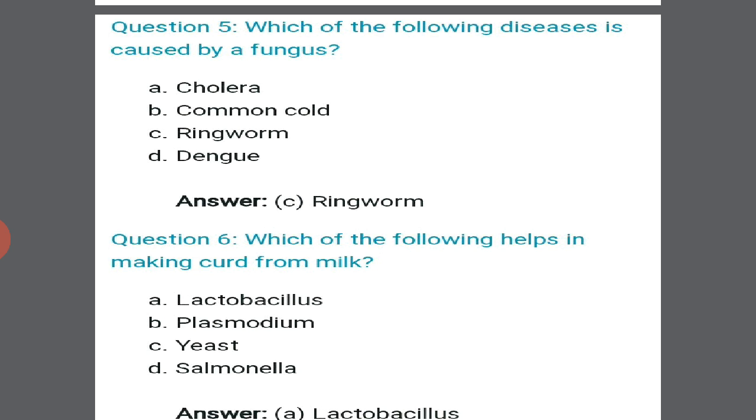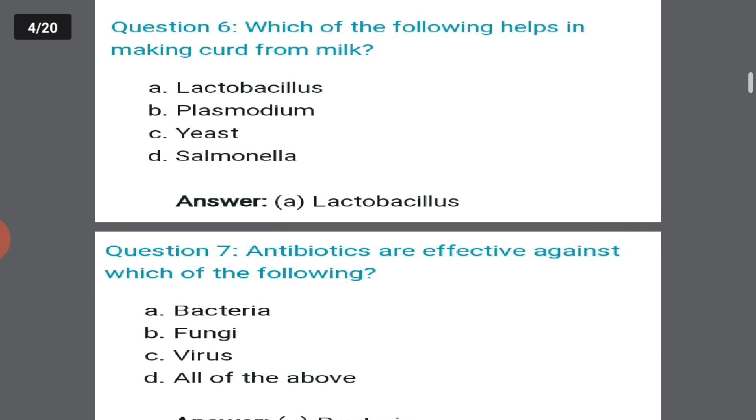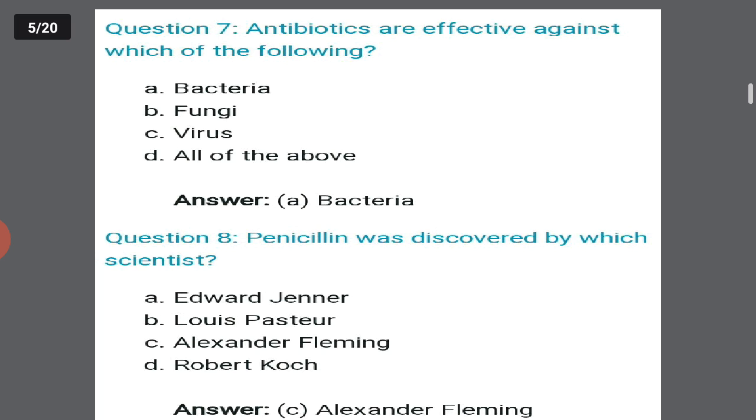Which of the following helps in making curd? Many times we discuss this. It is lactobacillus. Option A, right answer. Question number 7. Antibiotics are effective against which of the following? Bacteria, fungi, virus, all of the above. They are effective against the diseases that are caused by bacteria only.